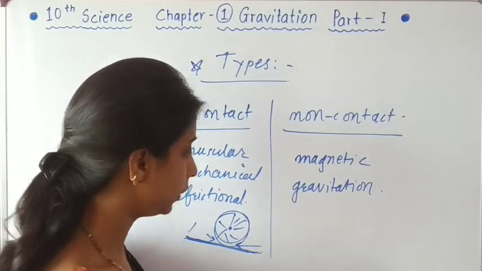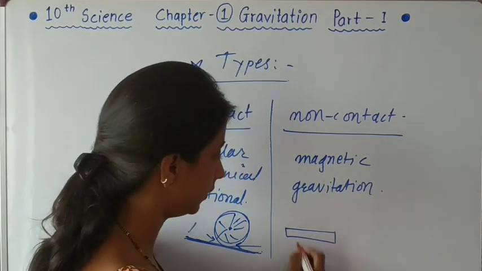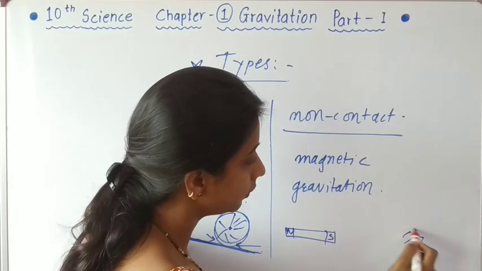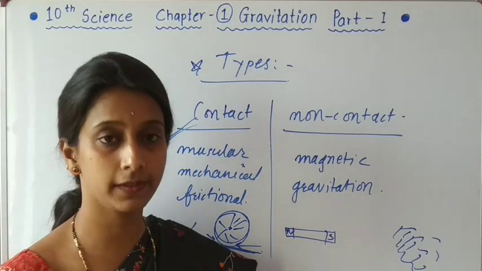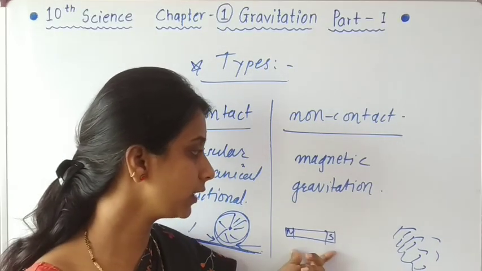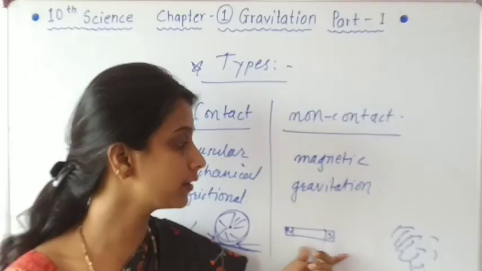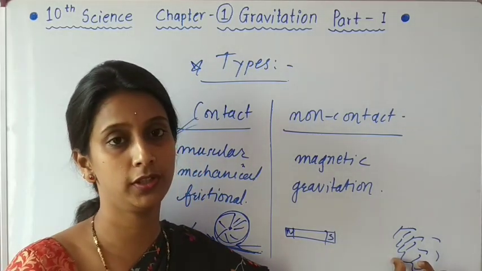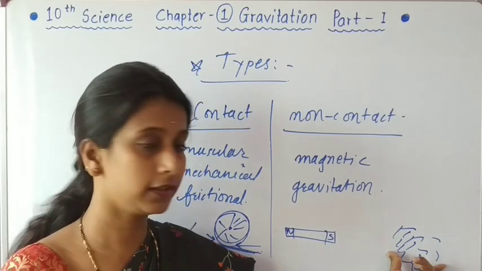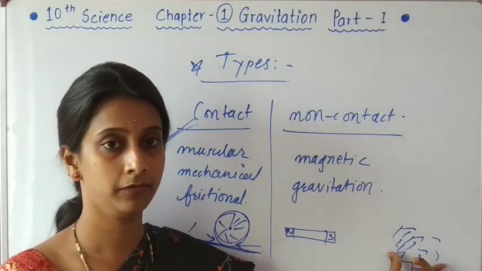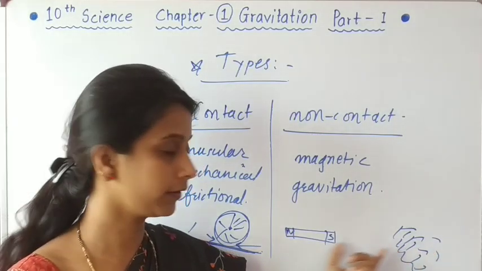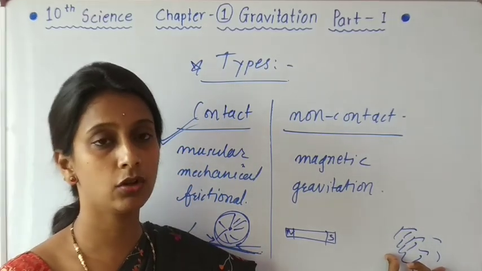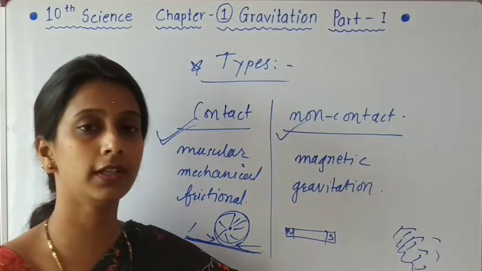Now come here, non-contact force. Suppose this is a magnet with its poles N and S. This is a magnet and here some iron objects or magnetic material is present. We know these two objects are not in contact, yet this magnet exerts force on it and attracts that magnetic material towards itself. Here magnetic force is working. So as the two objects are not in contact, it is an example of non-contact force.